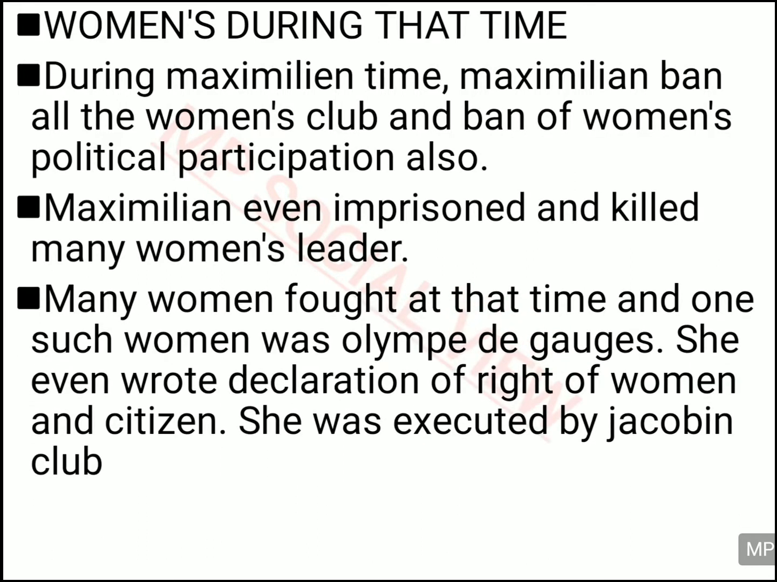Many women fought for the women of that time, and one famous lady was Olympe de Gouges. Olympe de Gouges fought for women's rights. She even wrote a Declaration of the Rights of Woman and Citizen. Like in 1791, you had the Declaration of the Rights of Man and Citizen. In the same way, she wrote a Declaration of the Rights of Woman and Citizen, in which she included all those rights which were demanded for men in the 1791 Constitution. So she demanded the same rights for women also.